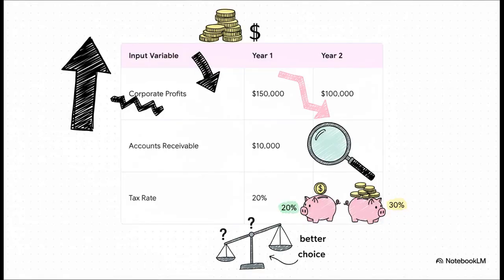Take a look. In year one, the company makes a profit of $150,000 and the tax rate is 20%. But in year two, profits drop to $100,000, and look at this, the tax rate jumps up to 30%. Now, the wild card is a $10,000 deduction. They can take it in year one, or they can wait and take it in year two. The real question is, when is that deduction most valuable?